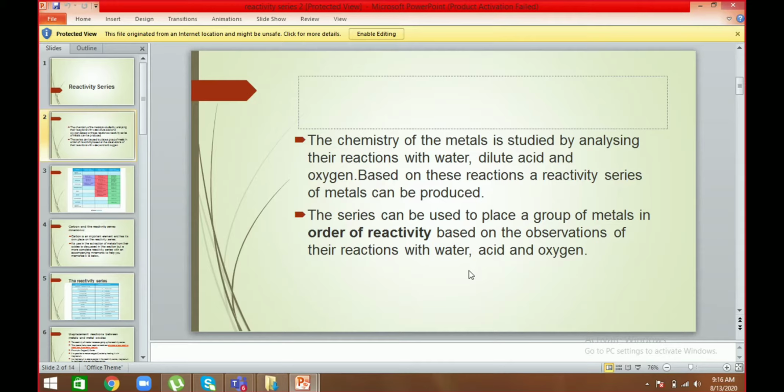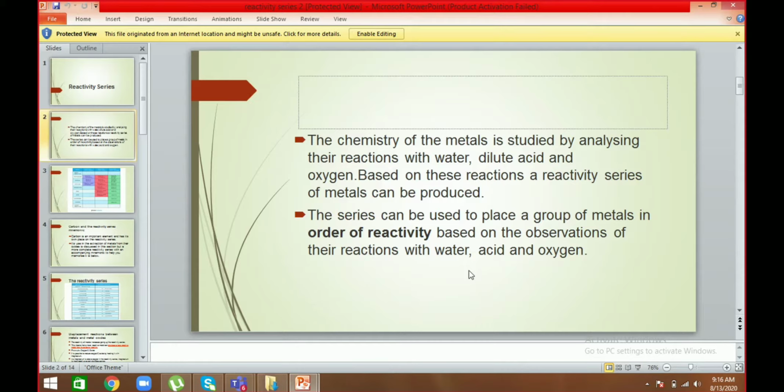And how is the order of the reactivity of the metals decided and determined? It is based on the tendency of the metals to react with cold water, steam, and dilute hydrochloric acid. Those metals at the top of the reactivity series are very reactive. They are so reactive that they show a very vigorous and explosive reaction with cold water.